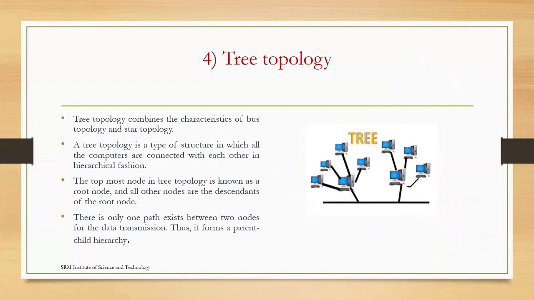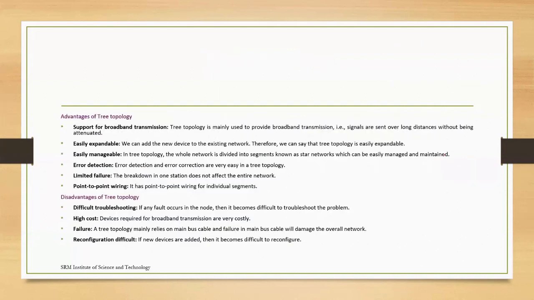So as I said, this is the combination. The topmost node available in the tree is known as the root node. Which one is the root node here? This one, the top node, is the root node. Based on this one, we transmit the packet. So this one is the parent and the remaining ones are children.